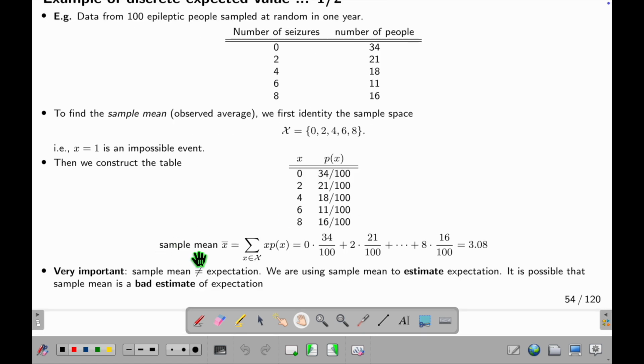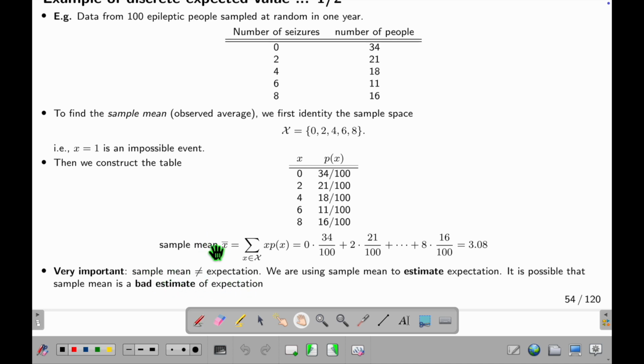Now the sample mean. All the possible x multiplied by their occurrence chance and added together. 0 multiplied by this, plus this 2 multiplied, plus this 1, plus this 2 multiplied, and so on. So what does it mean? It means based on this table, on average, in 1 year we will see 3 ill people. That's it. Important: sample mean is not expectation.